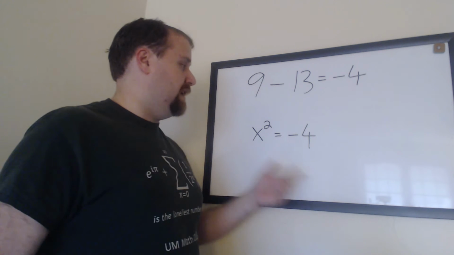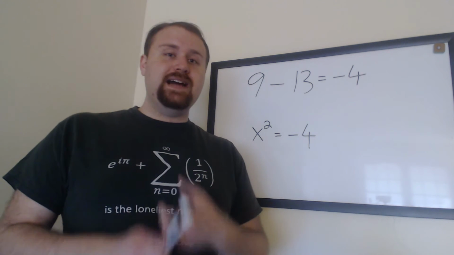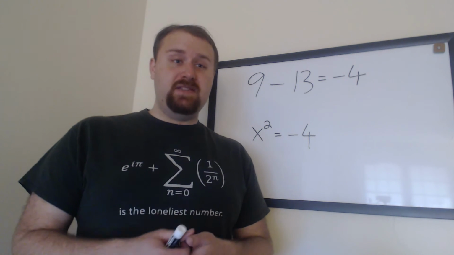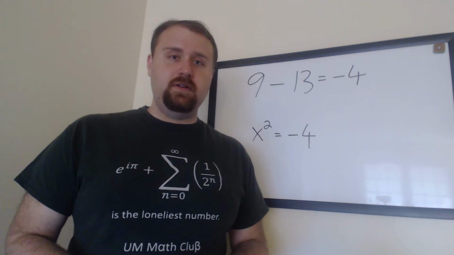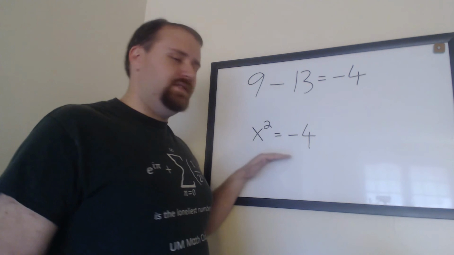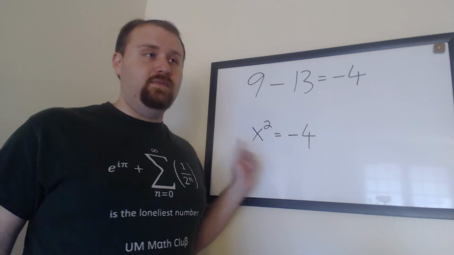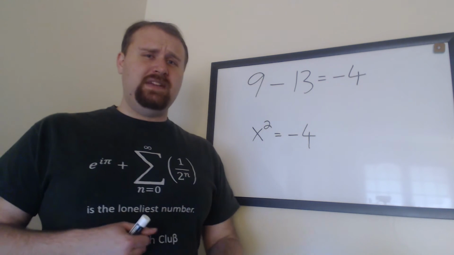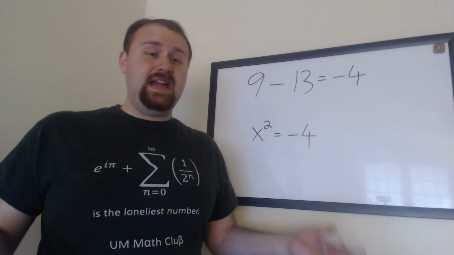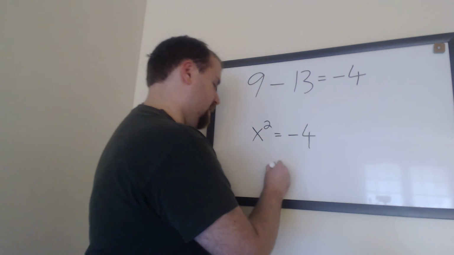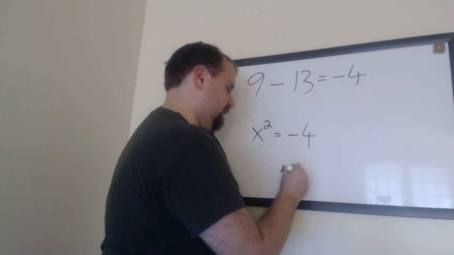So there's that. Another example is something like this problem here. We also know from algebra that if I multiply 2 positive numbers, I get a positive number. And if I multiply 2 negative numbers, I also get a positive number. And so something like this shouldn't make any sense, because if I have the same number multiplied with itself, I should always get a positive number. Well, then we have things like the imaginary numbers, our i, the square root of -1.